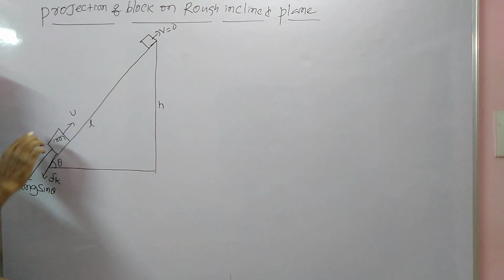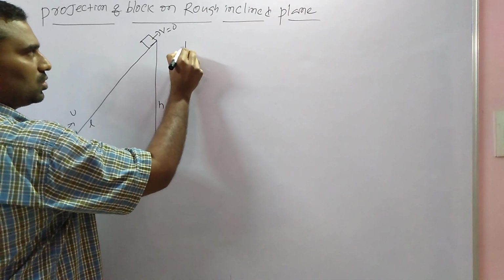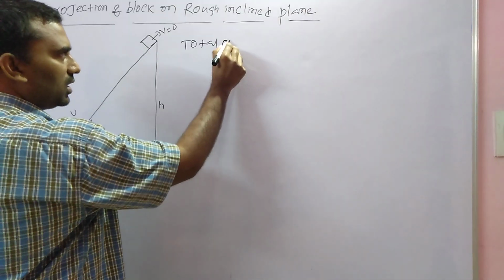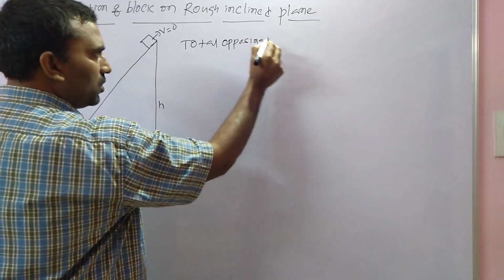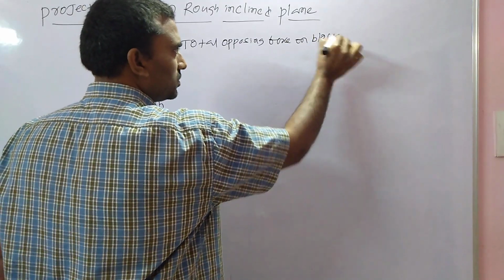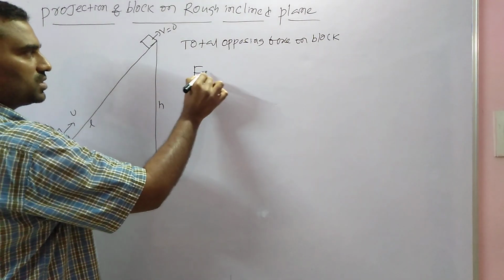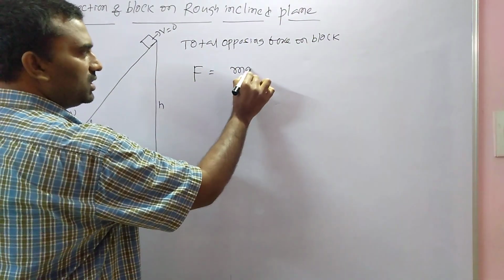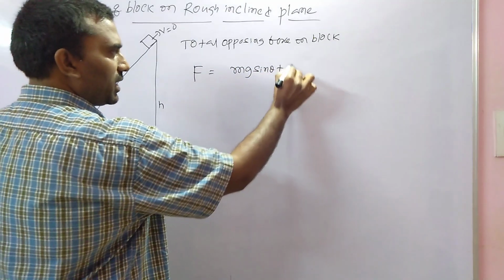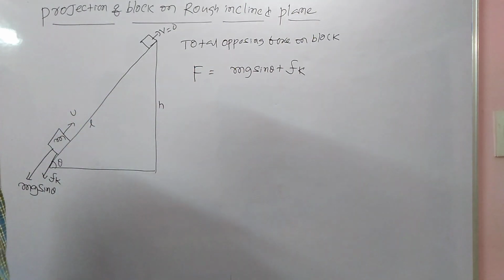Now, opposite to the motion of the block, what are the forces? mg sin theta is always downwards, and friction also acts downwards. This is called the total opposing force on the block. The total opposing force on the block is F equal to mg sin theta plus kinetic friction. Here the block is in motion, that's why the friction is kinetic.